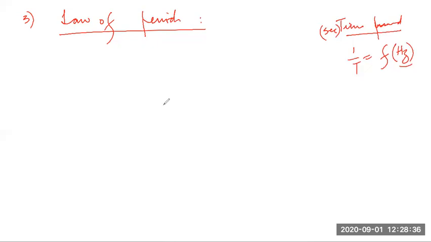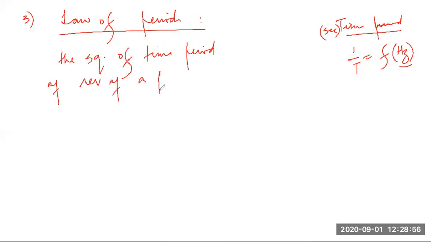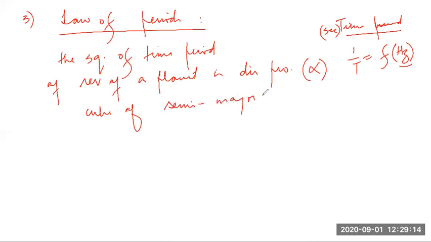Periods means time period. So now guys, it says the square of time period of revolution of a planet is directly proportional to, what? The cube of semi-major axis of the ellipse.